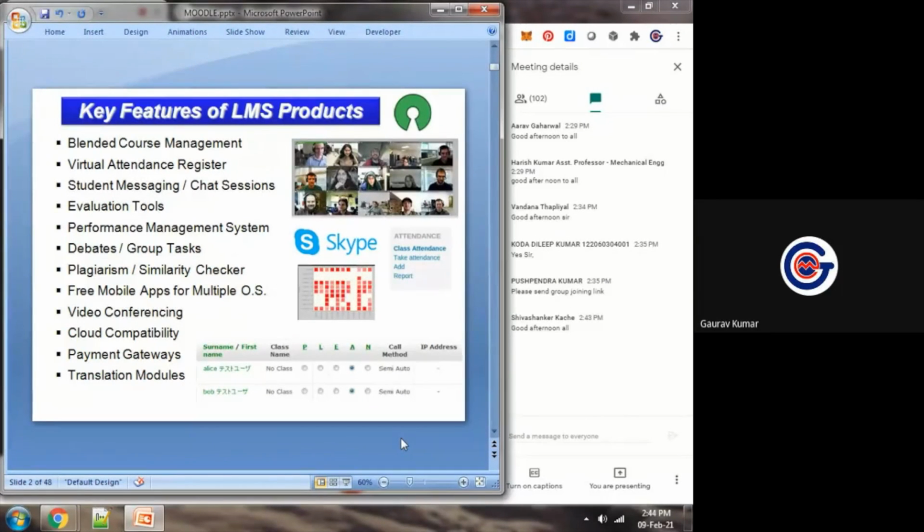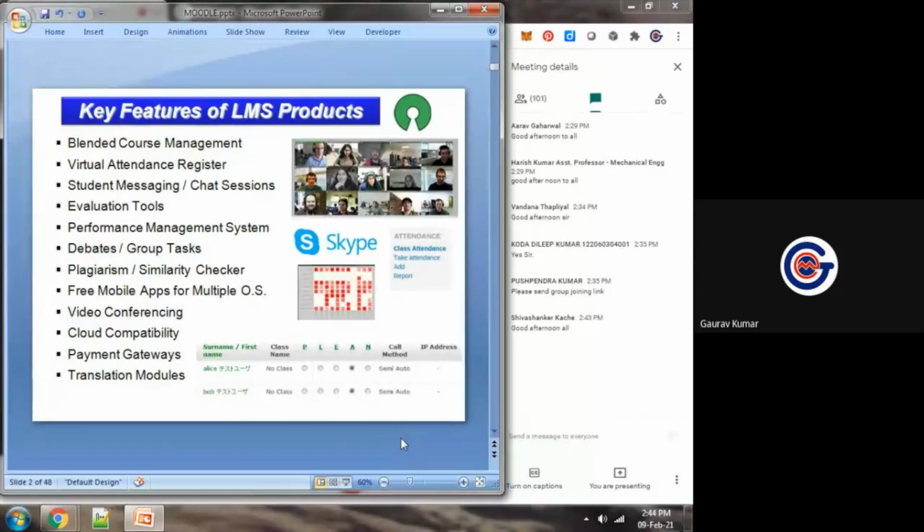This Google Classroom is having its own set of features, its own set of modules, but it is not having flexibility, because this is again a very common question whenever we discuss different platforms, whether it is Camilo or Moodle, that we are already using Google Classroom from last so many years, then why should we go for any other tool?